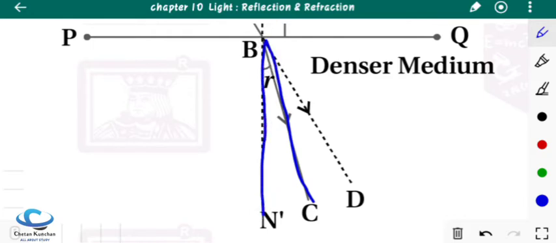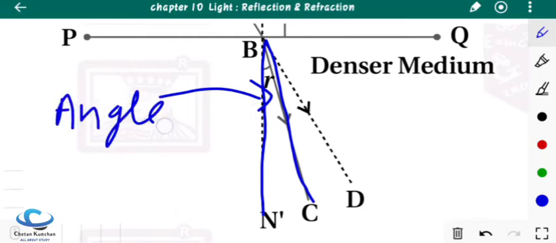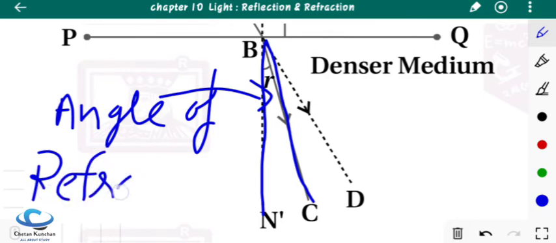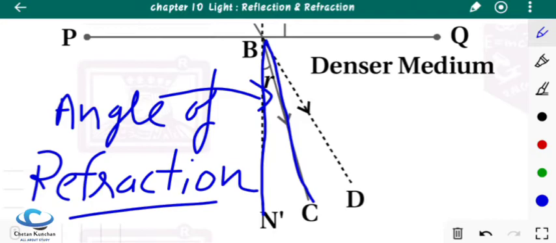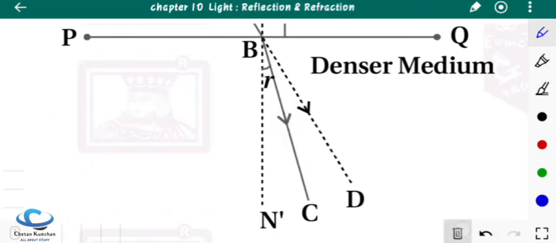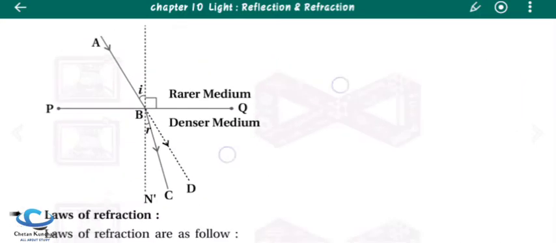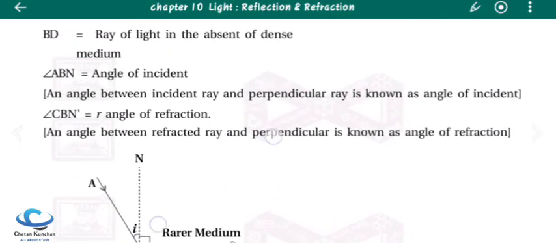The second angle is called the angle of refraction. So as we have seen in the diagram, there are two types of angles forming here.